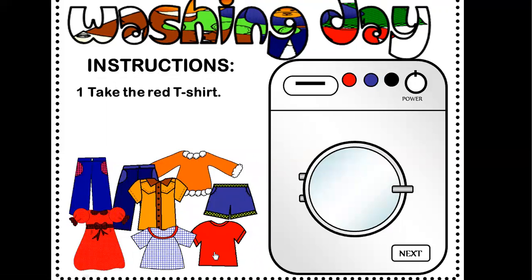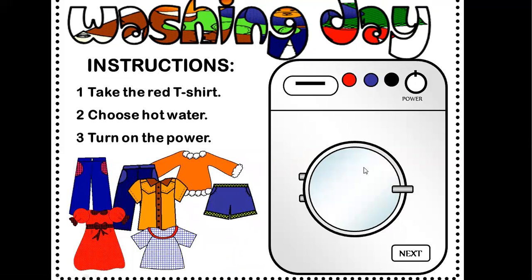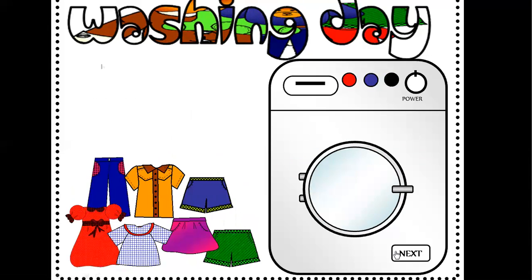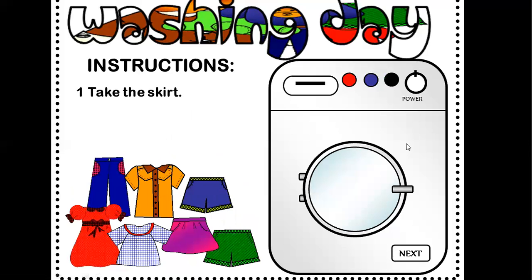Next. Take the red t-shirt. Where is the red t-shirt? This is the red t-shirt. Choose hot water. So I have to press the red one. Turn on the power. I'm turning on the power. Okay, and of course it's green now, and I'm washing the red t-shirt. Great.